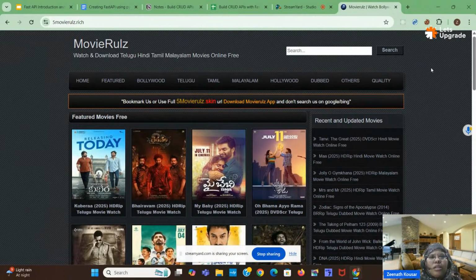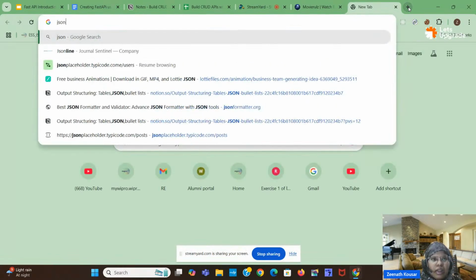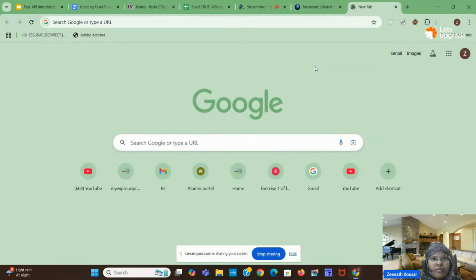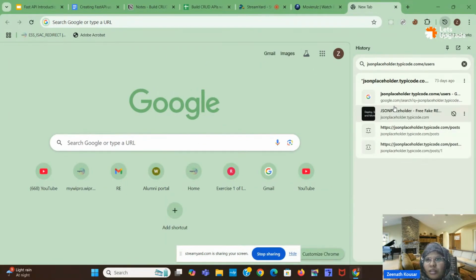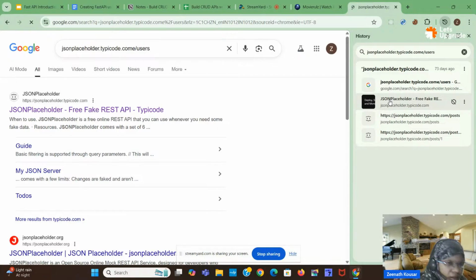Not only this movie data, this movie data might be stored in some API. I will show some free API so you can get an idea. See, I will open this. Wait.